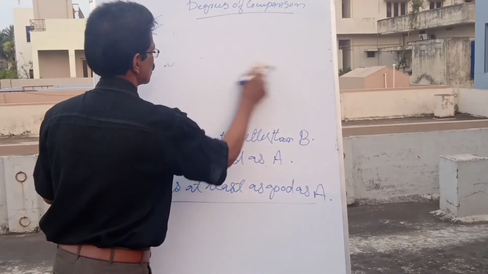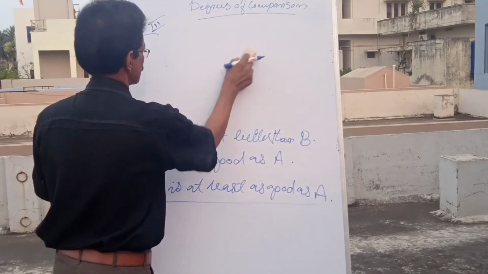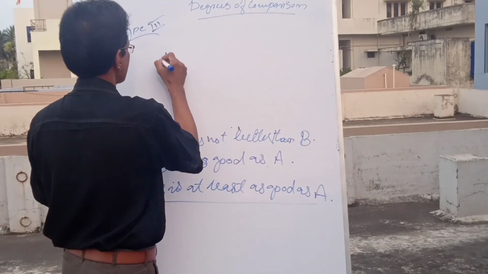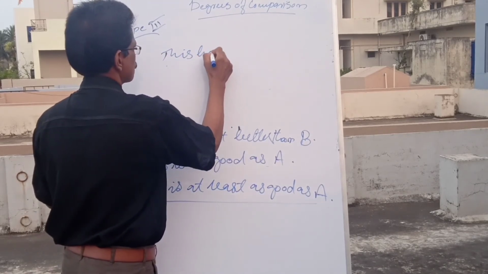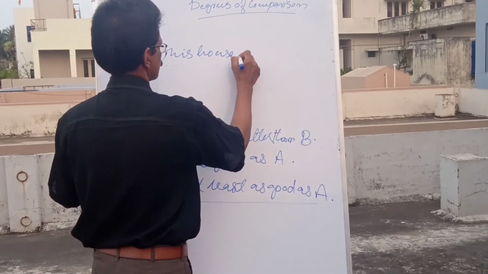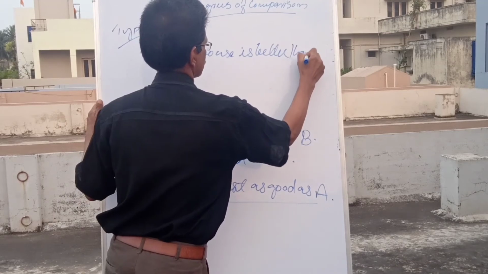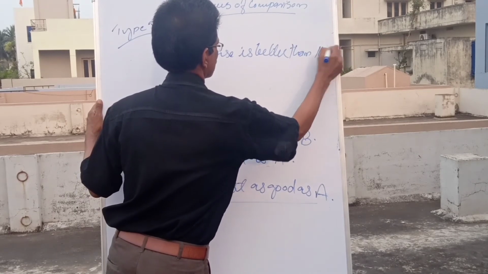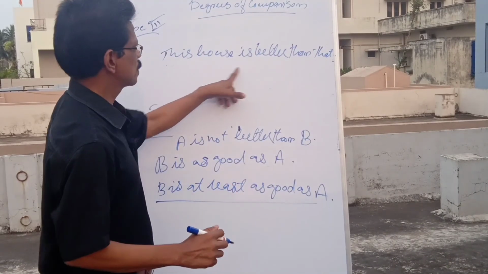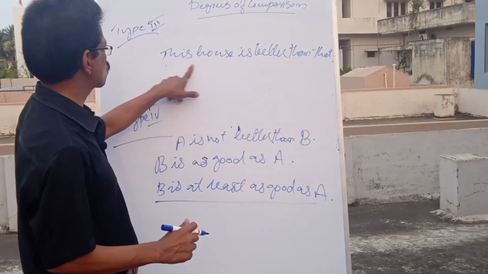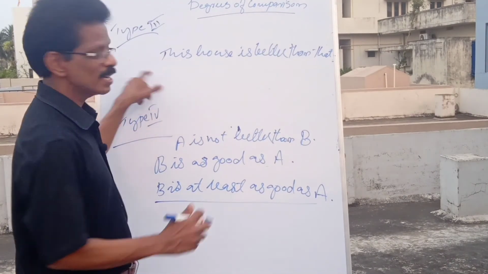Another example. This house is better than that. Means that house is better than. See, that house is not as good as this. Answer what?